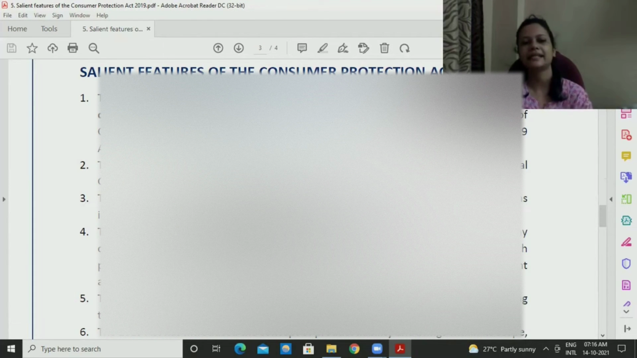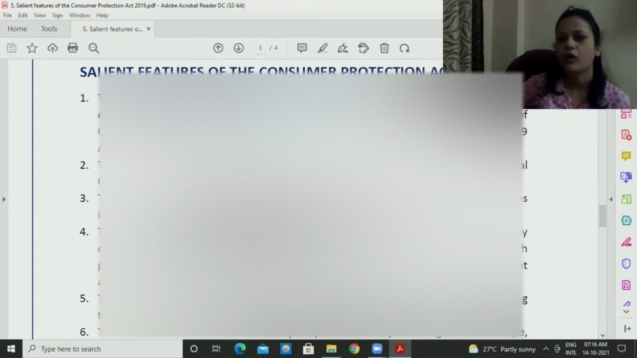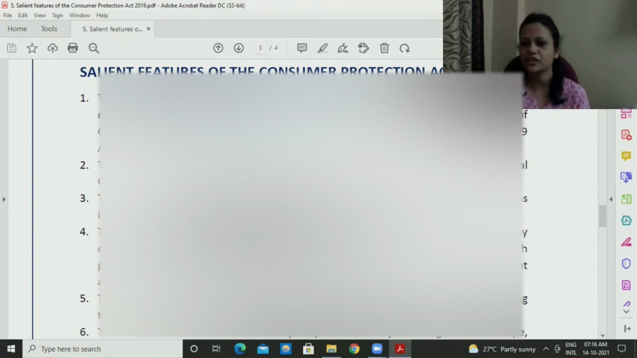Next, this act expressly includes e-commerce transactions and makes special provisions in respect of the same, because e-commerce is becoming so popular these days. Even during lockdown, it became even more popular. People opted for e-commerce transactions. So in such cases, if you are not happy with those services or goods, it is also included under the legislation.